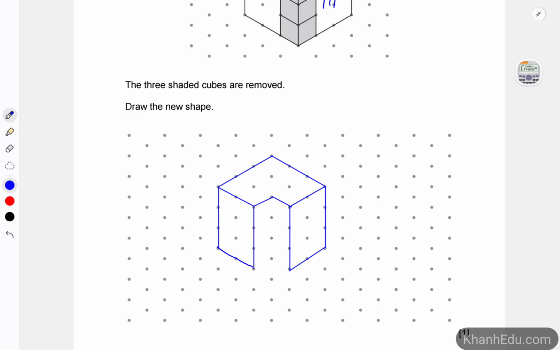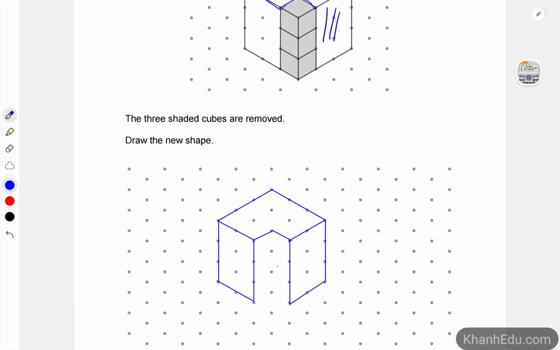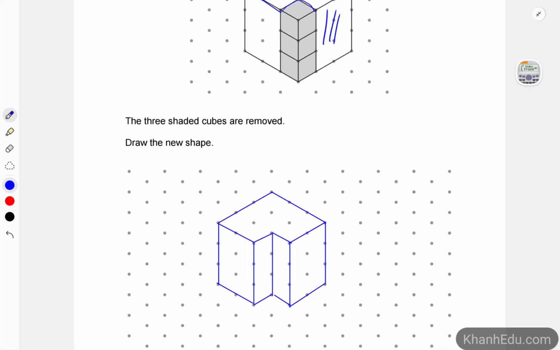All right. And here actually we have the line go down and in the way like this. All right, so the new shape after removing 3 cubes is here.